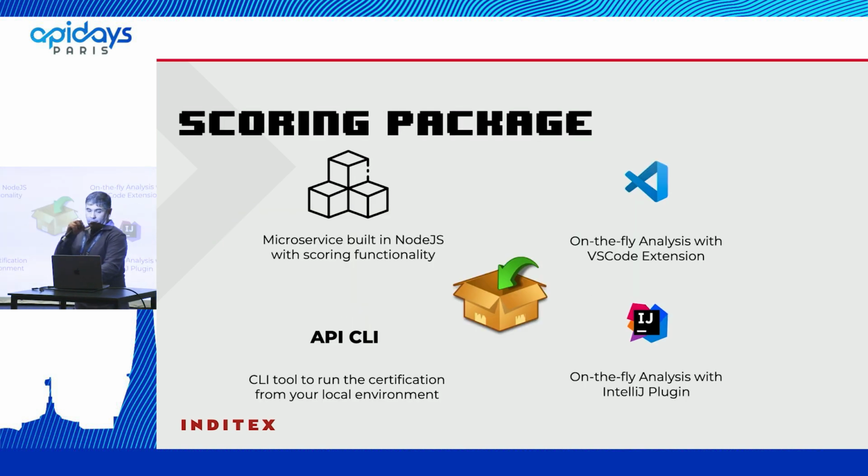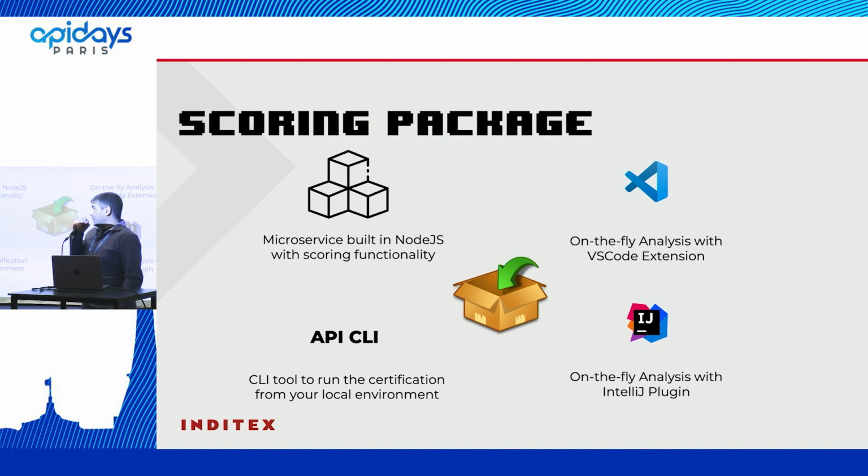Well, here we are going to show our API scoring package. We have three pieces. The first one is the microservice, and it's built in Node.js. On the other side, we have a Visual Studio extension and an IntelliJ extension, or plugin in this case.